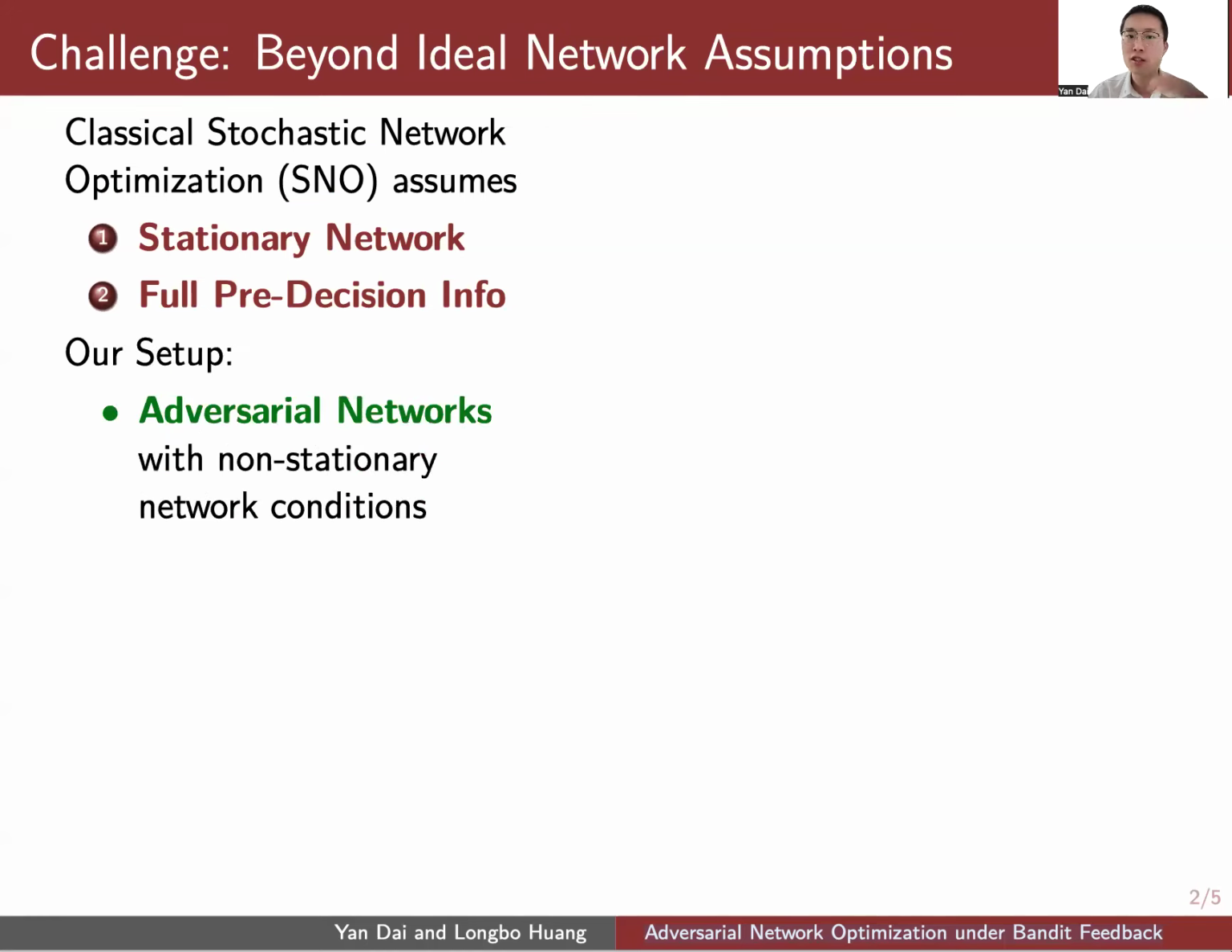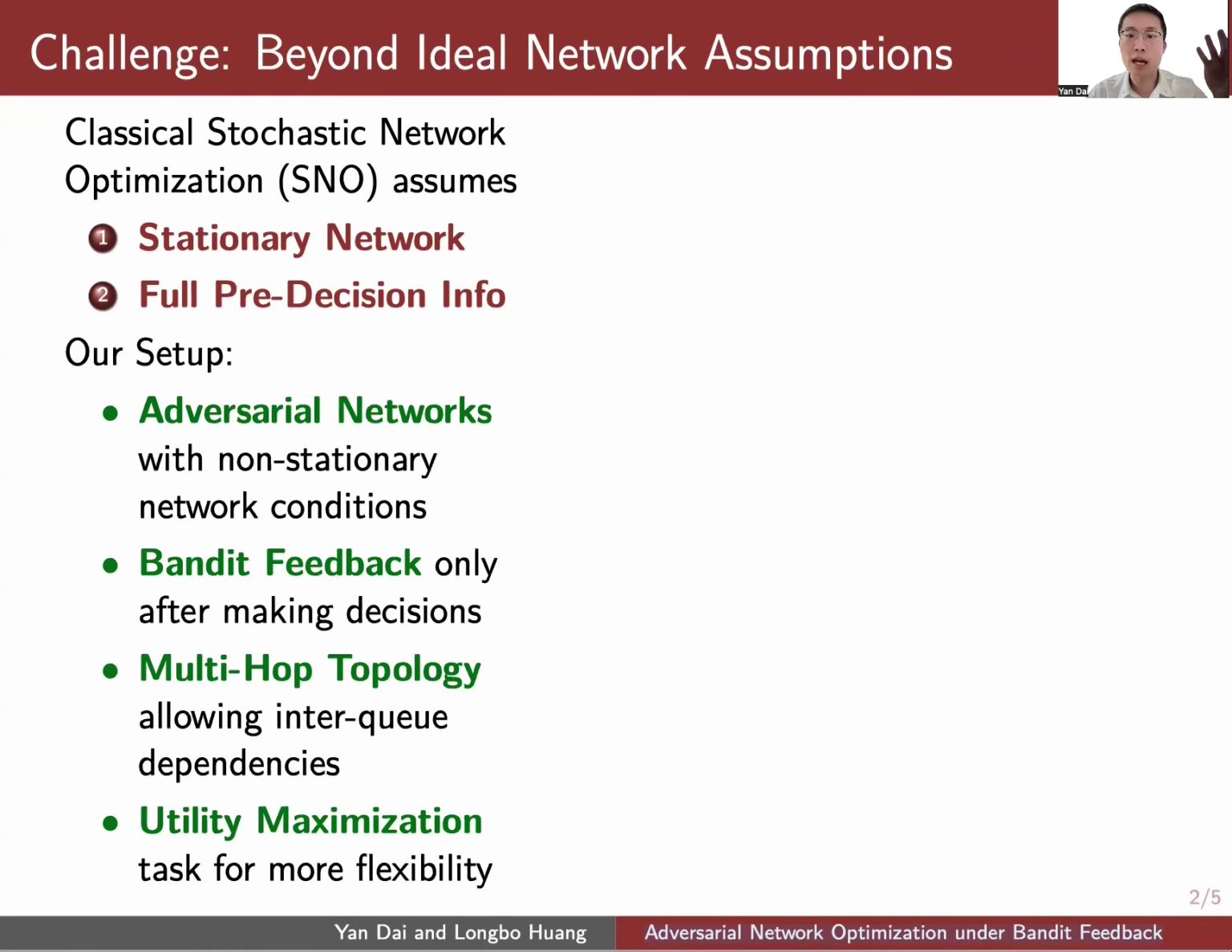They can suffer from non-stationarity due to mobility or attacks, and we can study adversarial networks. Real-world planners often also make decisions in blind and only learn from limited post-decision feedback. We capture this by Bandit feedback model. We also consider general and complex multi-hop topologies, as well as the utility maximization task.